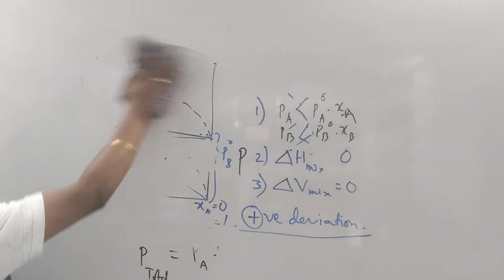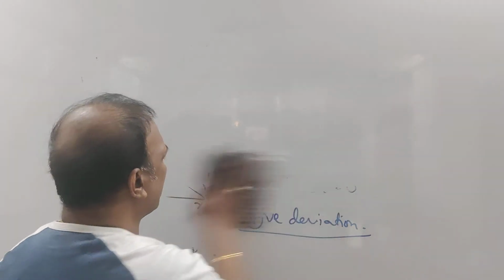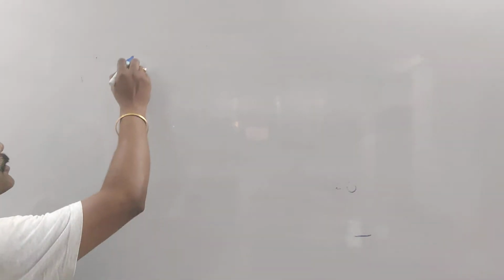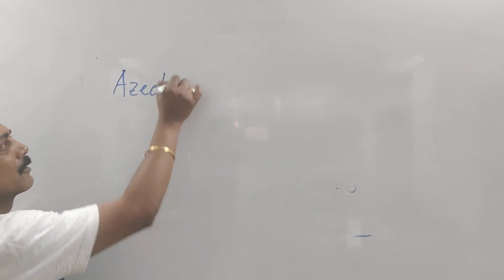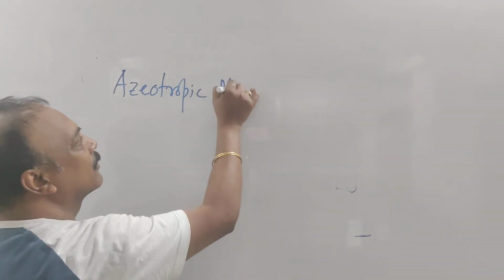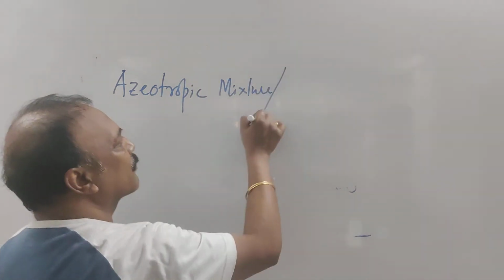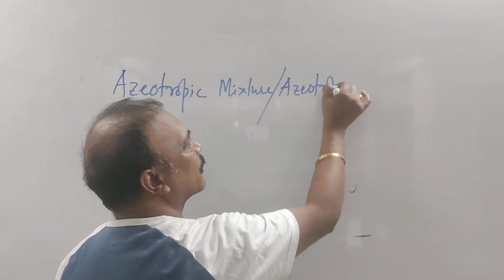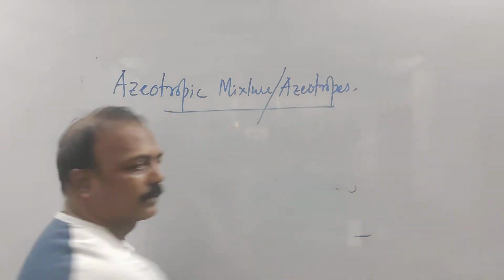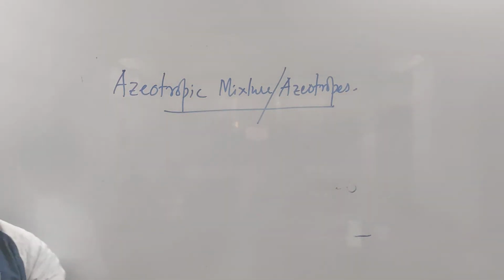That is azeotropic mixture. Azeotropic mixture, or we also call them azeotropes. Okay? We are going to half. The number has become reduced to half. So see. Azeotropic mixture, or we also call them azeotropes. Okay? Again, please understand it. There is nothing. Please understand it first, then you read once, you will get it.